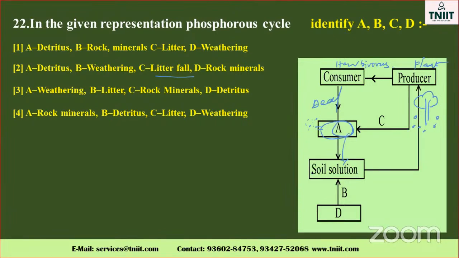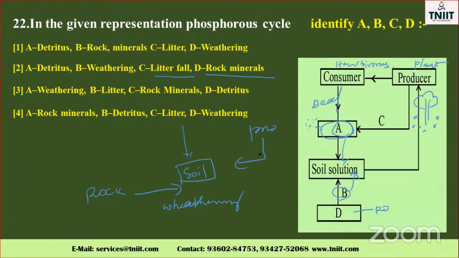Between B, the soil solution, what is D? Automatically rock and minerals only. The rock and minerals undergo the weathering process. It produces soil. Rock, what happened? Undergo weathering. Okay? Weathering process. You will get the soil solution. The soil solution, what happened? The consumer also undergoes the death process, and it comes to the soil.